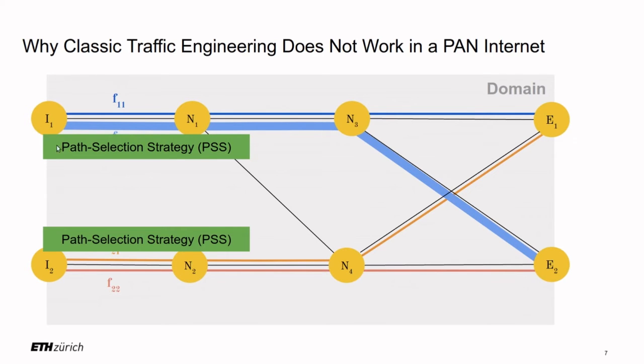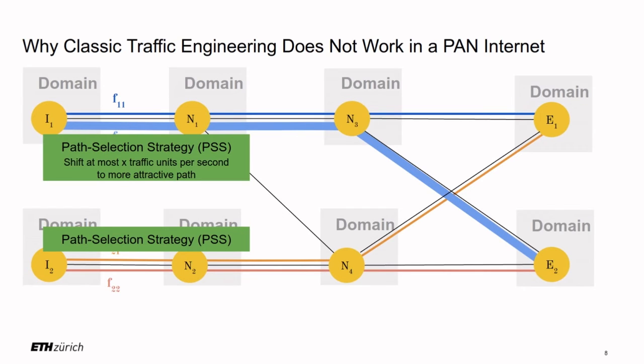So this flow shifting logic comes in the form of path selection strategies, and these path selection strategies, or PSS, are crafted such that no oscillation arises. For example, such a PSS may limit the amount of traffic that is shiftable per unit of time.